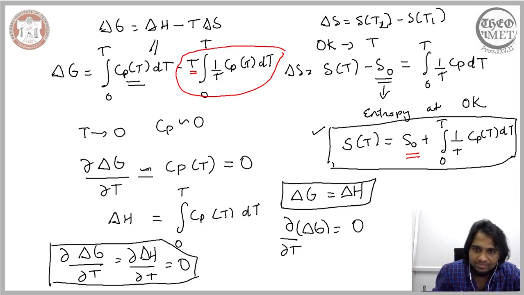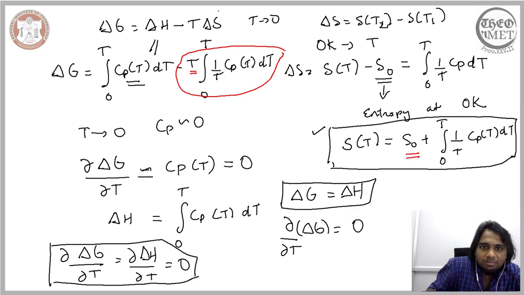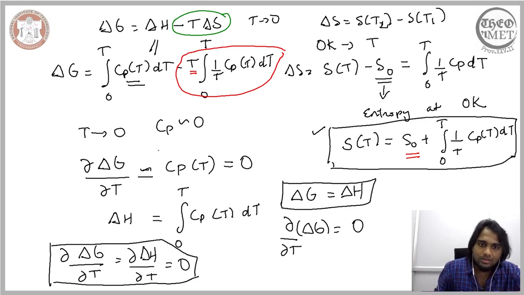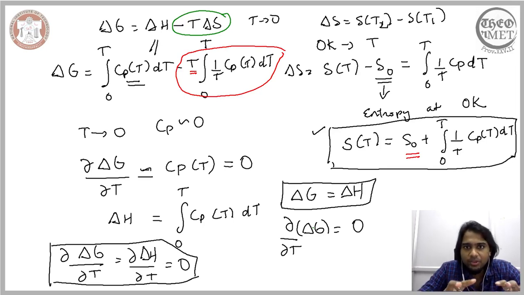So when we are considering absolute zero, even in the canonical case, we can see that when the temperature tends to 0, this term here becomes insignificant. Therefore we arrive at this relation: the change in the Gibbs free energy is equal to the change in the enthalpy when the temperature moves to absolute zero. And now using the property of the material constant, we are able to state that the change in the Gibbs free energy and the change in the enthalpy close to absolute zero is also 0.